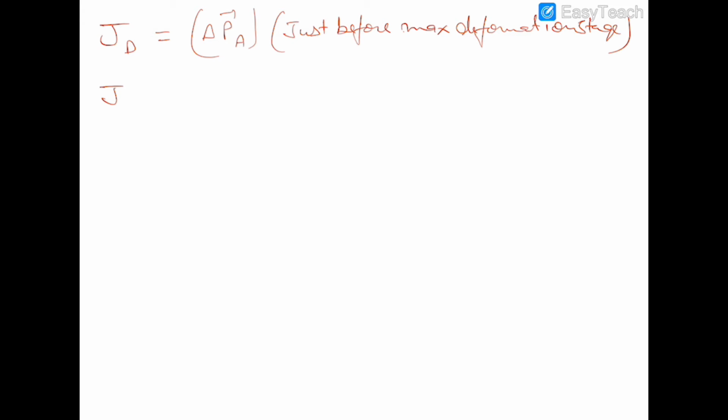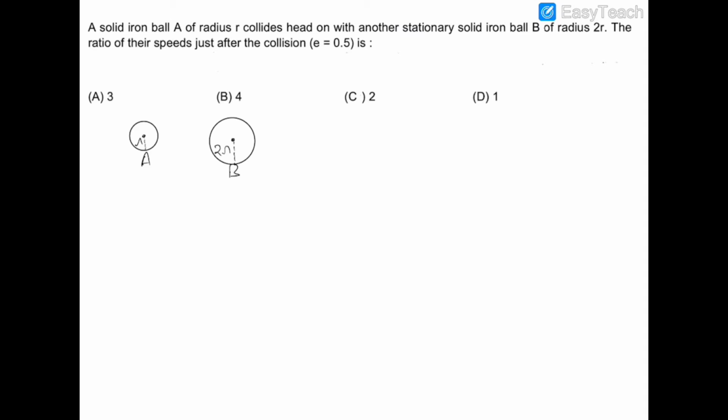So impulse of deformation will be the final. Let us calculate. In this question it is given that there is a solid iron ball of radius r and another iron ball of radius 2r. This ball A is moving towards B and B is stationary, and A strikes the ball B.